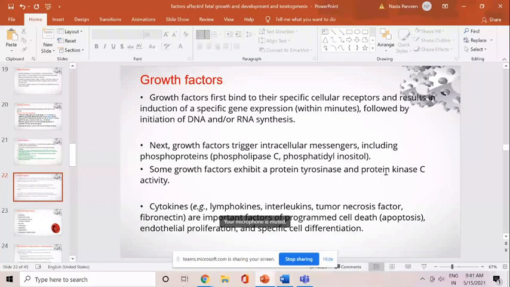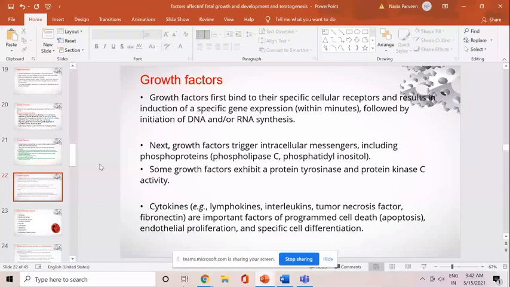These growth factors will also lead to the formation of various cytokines like lymphokines, interleukins, tumor necrosis factors. These are the factors which are important for programmed cell death, that is apoptosis, epithelial proliferation, and specific cell differentiation. So basically, it is very complex if we go into the details of the various genetic factors and growth factors, but this is the broader outline which you should understand.